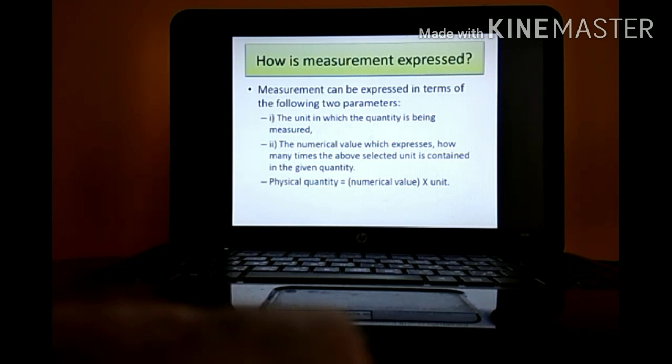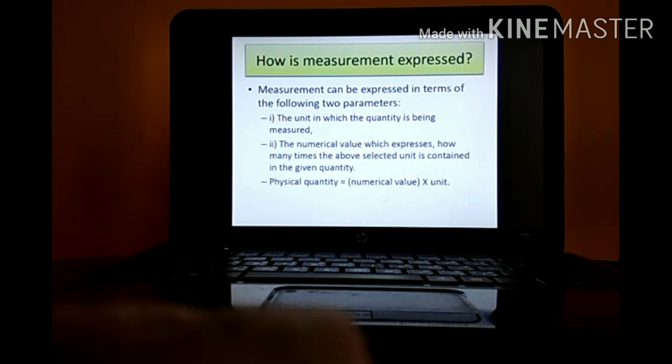For measuring the weight of a substance, we use kg, kilogram. For measuring the length of an object, we measure it in centimeter, meter, kilometer, or whatsoever. Next one is the numerical value, which expresses how many times the above unit has been taken.